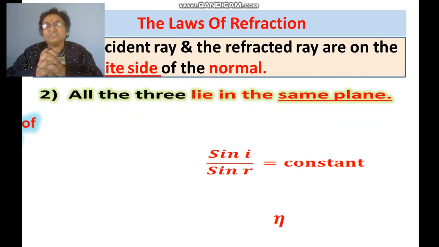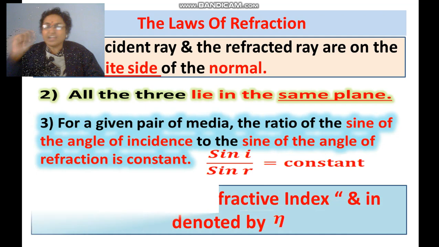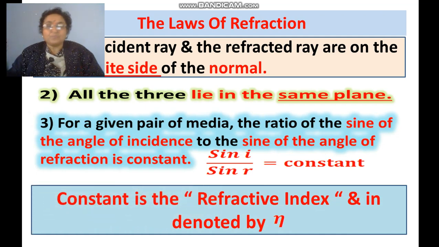The third one: sin i upon sin r is constant, and that constant is known as refractive index and denoted by eta. The refractive index of diamond is higher. Students, find yourself why the refractive index of diamond is higher. The answer is related with the structure of the diamond, which we have studied in the 8th standard.